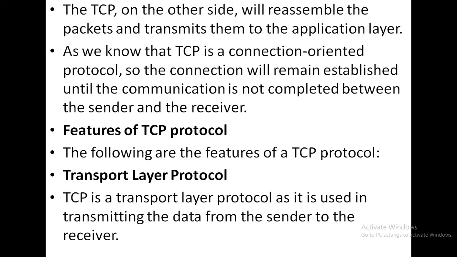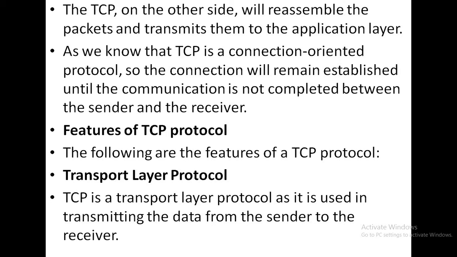So next we will discuss the features of the TCP protocol. The following are the features of a TCP protocol. The first feature is that it is a transport layer protocol, as it is used in transmitting the data from the sender to the receiver.